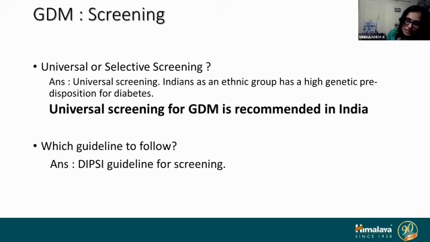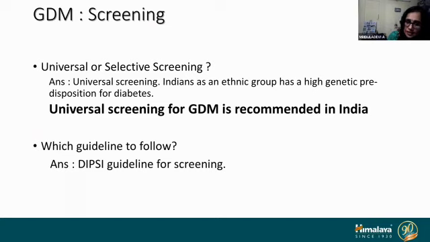It's the same with one step or two step. We want a screening protocol which will detect in one step, and we should be able to screen as well as diagnose in one step. So which guideline to follow? There is IADPSG, there is the American Diabetes Association's guidelines, there is the WHO guidelines, and then there is DIPSI.